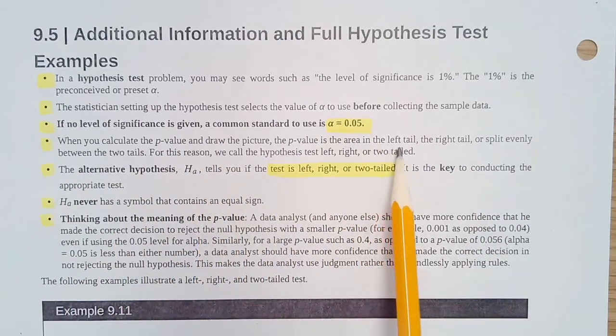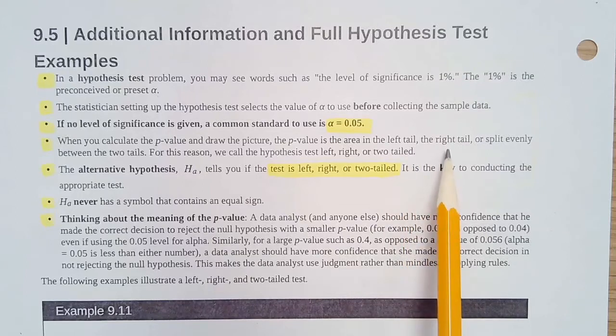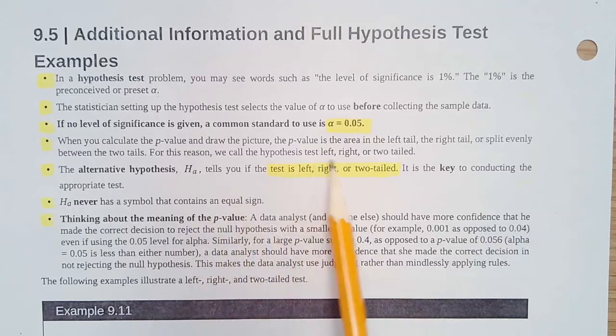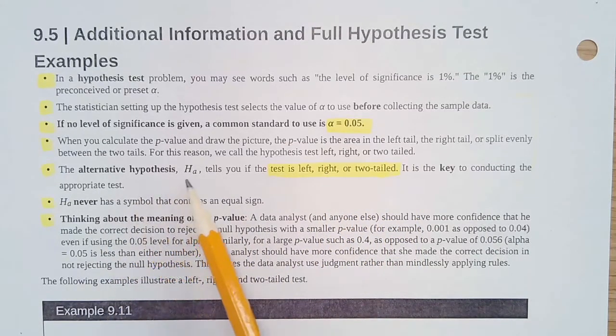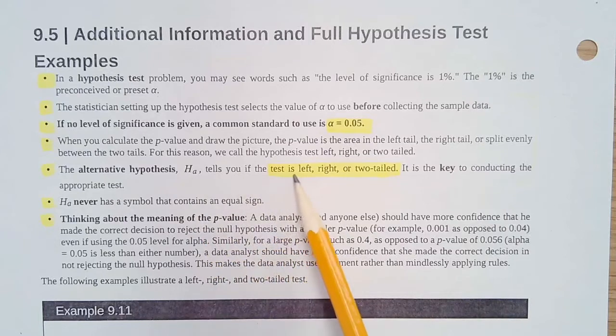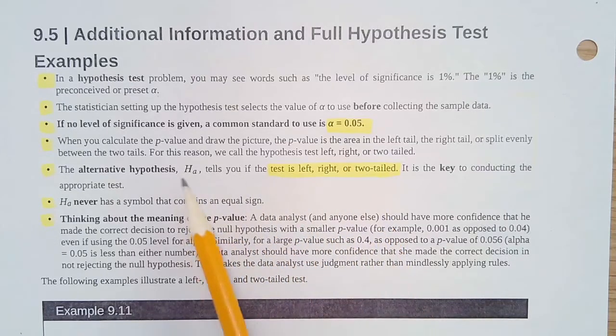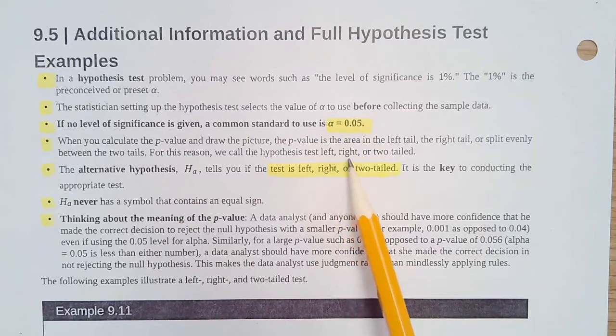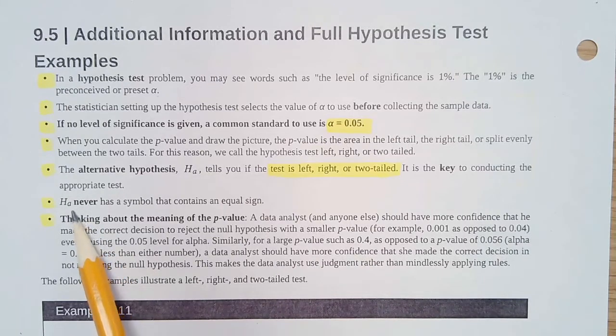And now we're going to draw the picture. You can have it on the left, on the right, or split evenly between the two tails. So left, right, or two-tailed. And our alternative hypothesis is tested on the right, left, or both, and that's how we know. So the alternative hypothesis tells us what kind it's going to be. And remember that the alternative hypothesis never has the equal sign.